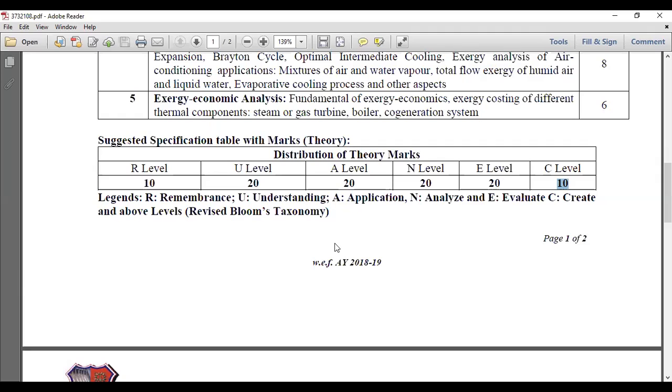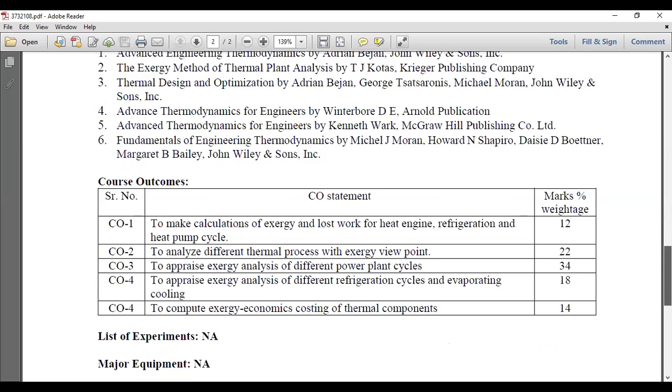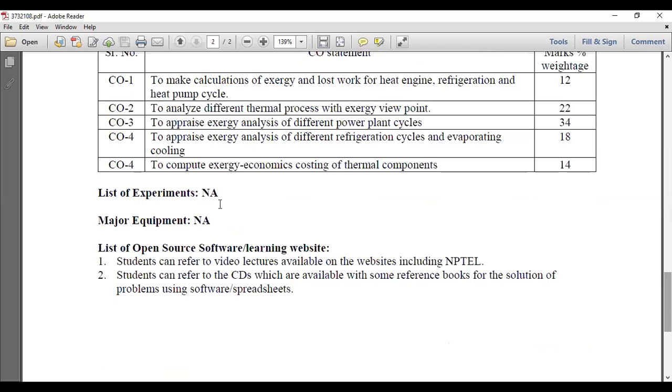So this is clear about the subject you are going to study this semester. And these are the reference books. The list of experiments is 0, and equipment is not applicable because there is no experiment. You can also search the content of this particular subject with the help of the NPTEL website. You can search exergy analysis, but you will find that particular subject within thermodynamics.